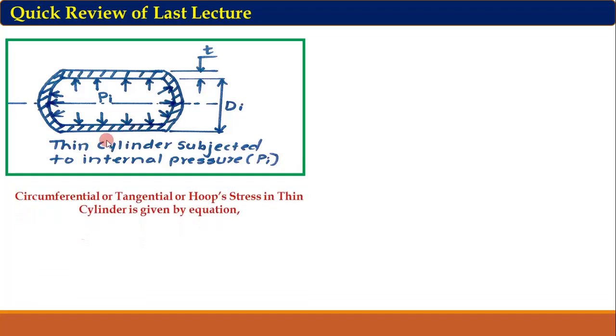So the circumferential or tangential or hoop stress in the thin cylinder is given by the equation sigma t is equal to pi di upon 2t. As I said, as the value of this tangential stress is more than the longitudinal stress, we have to consider this tangential stress to design this thin cylinder, that is, to find out the thickness. So we can rearrange this equation to get the value of thickness of thin cylinder. This equation becomes t is equal to pi di upon 2 sigma t. So this equation gives the thickness of this thin cylinder. Now